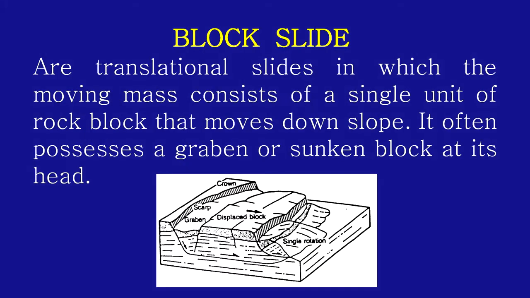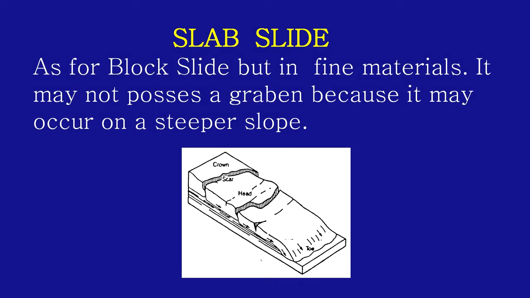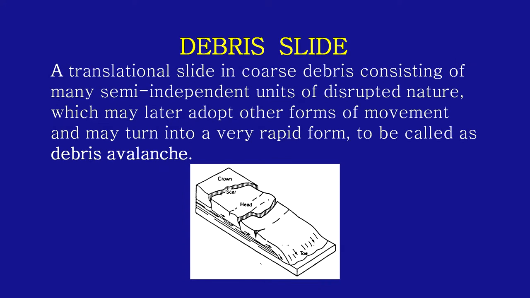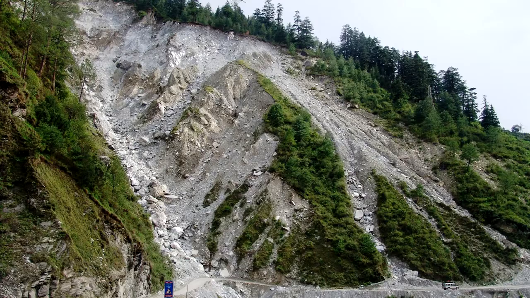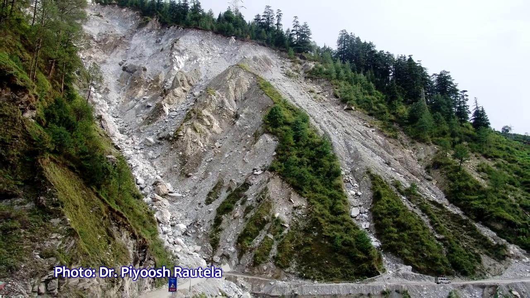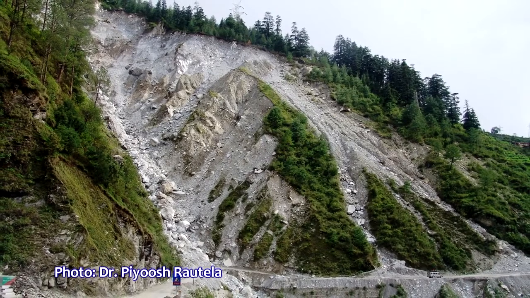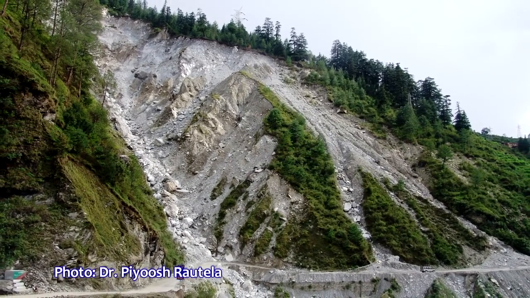As I mentioned, block slides are translational slides in which the moving mass consists of a single unit of rock block that moves down slope. It often possesses a graben at its head. A slab slide is similar to the block slide, but is of finer material. It may not possess a graben because it may occur on a steeper slope. Then the debris slide, a translational slide, covers debris that consists of many semi-independent units of disrupted nature, which may later adopt other forms of movement and may turn into a very rapid form, which may be called a debris avalanche.